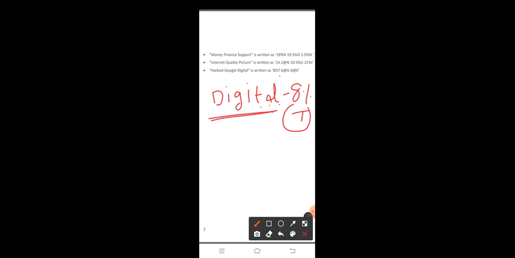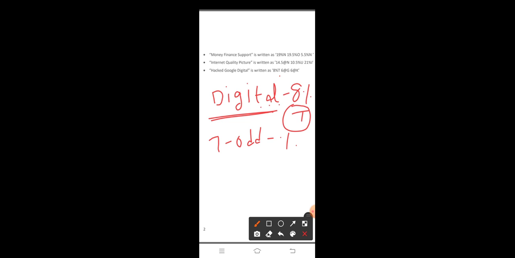The third letter from last is T. So the code for digital is 8 percentage T. The number of letters in DIGITAL is 7, which is an odd number, so the symbol is percentage.